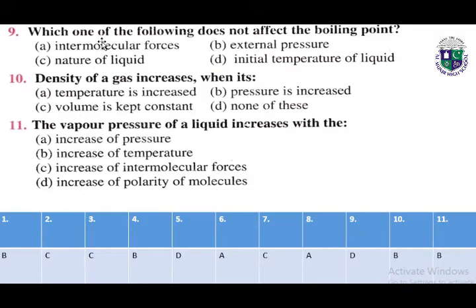Number 9, which one of the following does not affect the boiling point? Correct answer is D, initial temperature of liquid. Number 10, density of a gas increases when its, correct answer is B, pressure is increased. The vapor pressure of a liquid increases with the, correct answer is B, increase of temperature. So here in this table we have all the answers of MCQs.